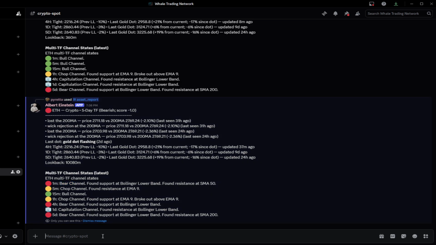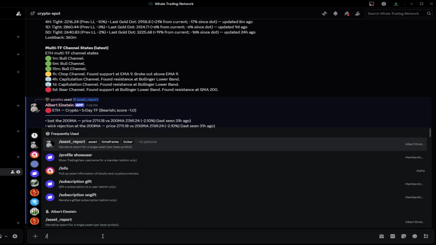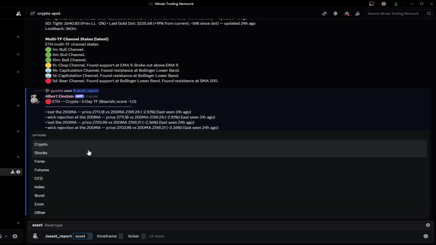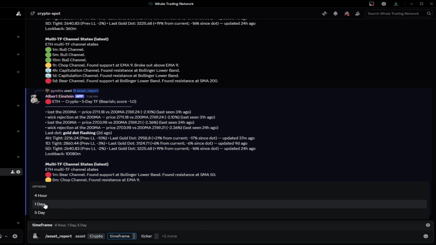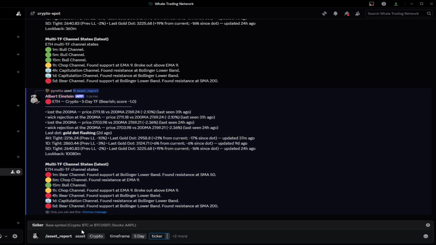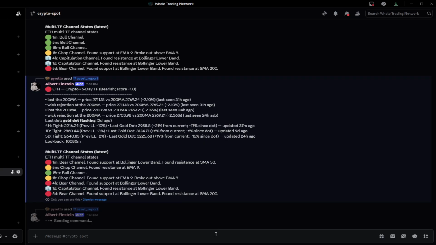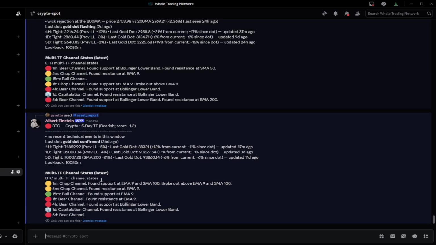So to go ahead and run this, we're going to do asset report. We're going to pick crypto. We're going to pick our time frame. The time frame for the channel states doesn't matter because this is always going to be updated for everything. And let's take a look at BTC. We're going to go ahead and hit enter. And it's going to give us our normal report information up here with our stop loss recommendations. We can see we have a bearish score, -1.2.